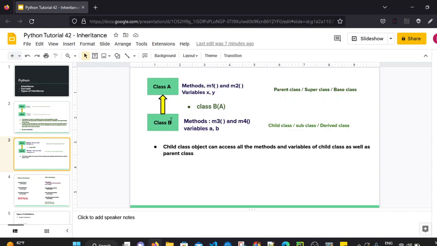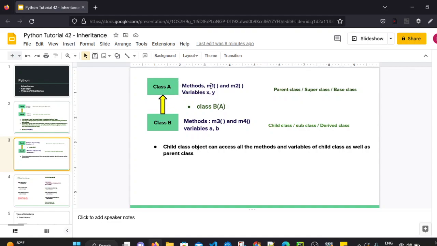Now when we create the class B object, it can access M3, M4, that is the methods of its own class. It can also access variables A and B. And as it is a child class of class A, it is derived from class A. So class A is a parent class, class B is a child of class A. So we have inherited all the methods and variables from class A as well.